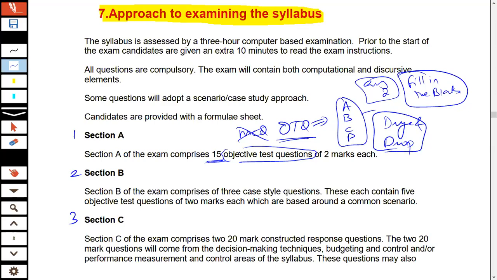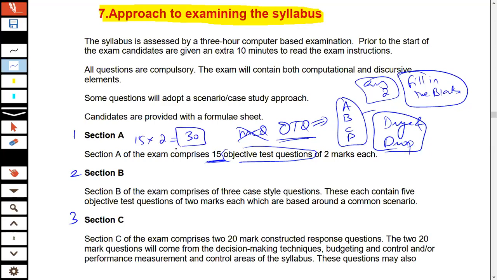Now, let's move a bit forward. Let's discuss further. The next thing is there's this section A, which is 15 OTQs. Each OTQ is of 2 marks each. So that means 15 multiplied by 2 makes it 30 marks.